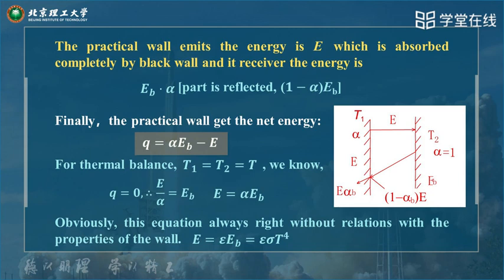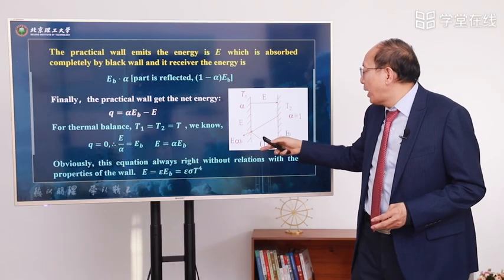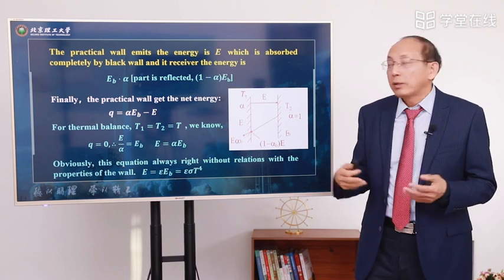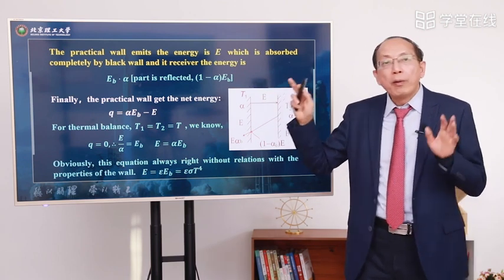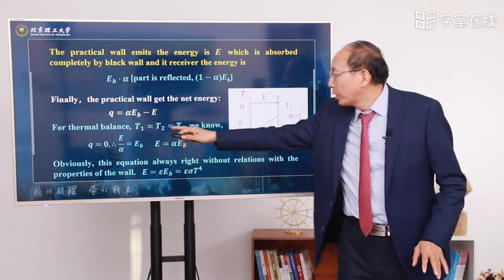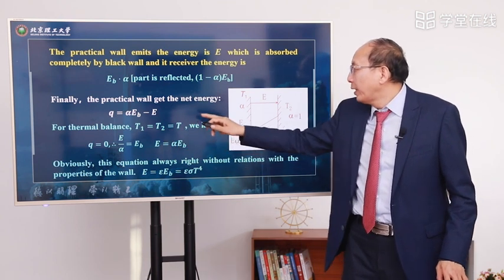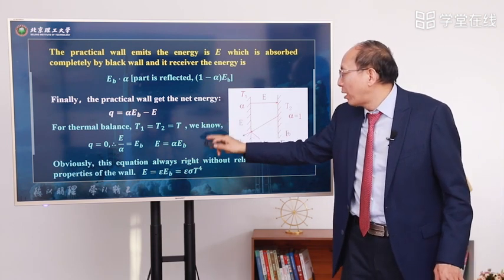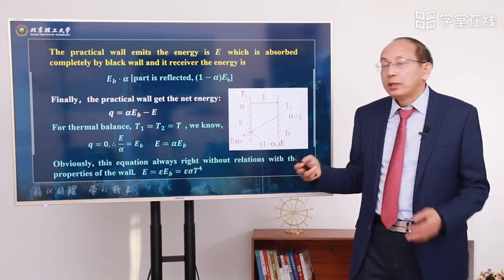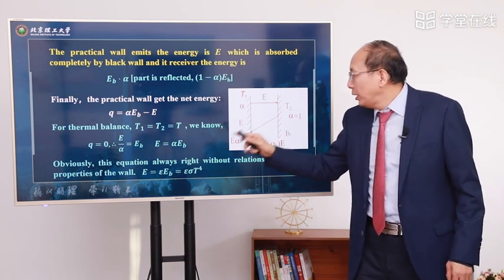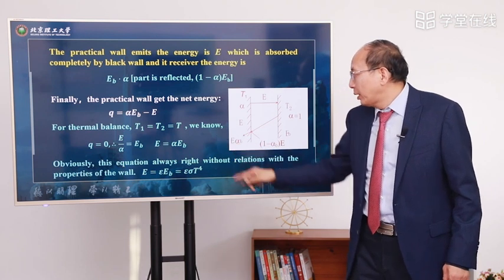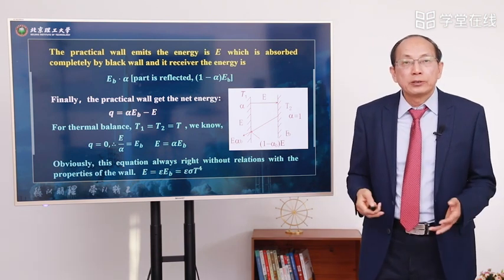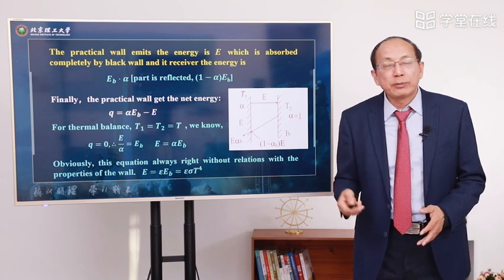If the temperatures T1 and T2 are the same, this equation is still right. However, in this case, Q must equal 0. So Q equals 0, and E over alpha equals E_B, that is, E equals alpha E_B. You can find on the last page that E equals epsilon E_B. Here, E equals alpha E_B. What does this mean? It means alpha equals epsilon.